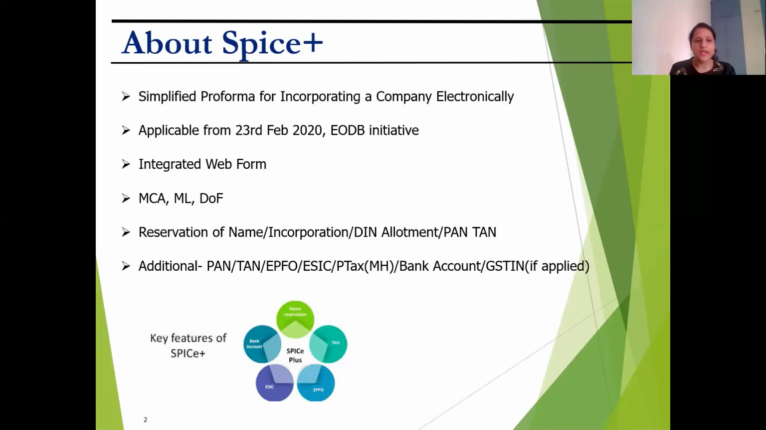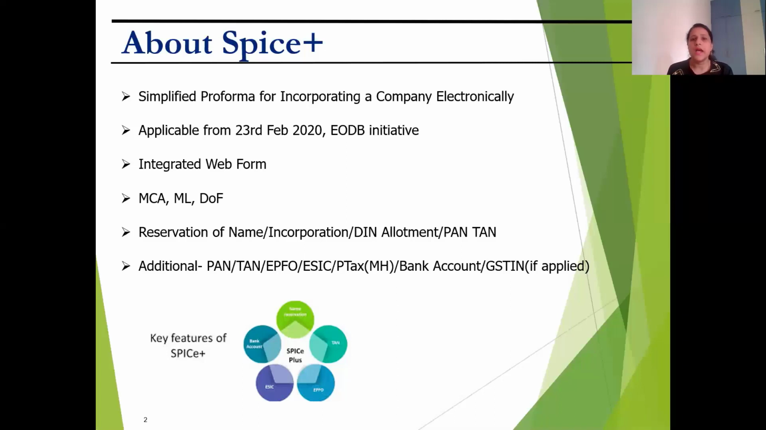So this form can be used for reservation of name, company incorporation, DIN allotment, PAN, TAN, PF registrations, ESI registrations, PTAX registration for the state of Maharashtra, opening of bank account, and GST. Friends, please note that it is a mandatory allotment of PAN, TAN, PF, ESI, PTAX for Maharashtra, and bank account. So these have to be allotted irrespective of whether you fall into the threshold limits of particular acts or not. For example, for PF, there is a threshold limit of 20 employees, and ESI is if you exceed more than 10 employees in your organization.